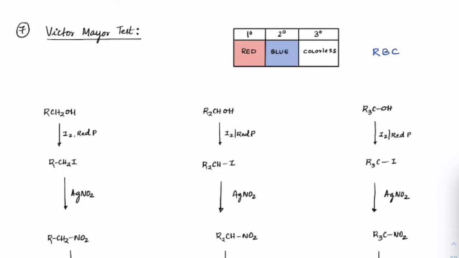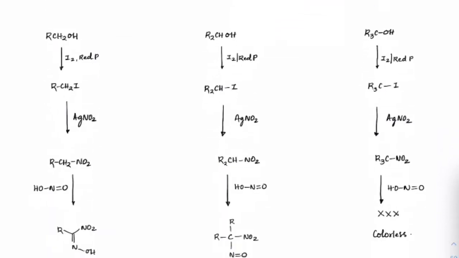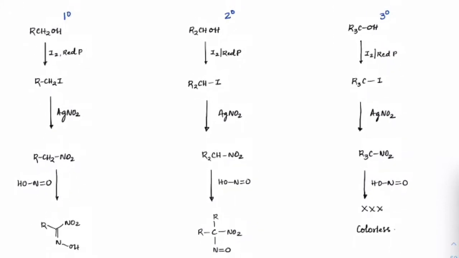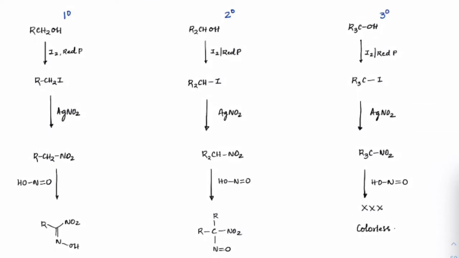Okay. So if we have primary alcohols, secondary alcohols, and tertiary alcohols, you can see here, this is 1 degree, 2 degree, and 3 degree. What is the reaction to be done? Check it out. If you have a mixture of these three, either I have to separate it out, or I have to identify which of them is which, whether it is a 1 degree, 2 degree, or 3 degree alcohol.